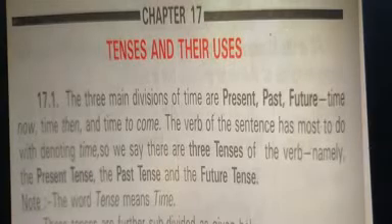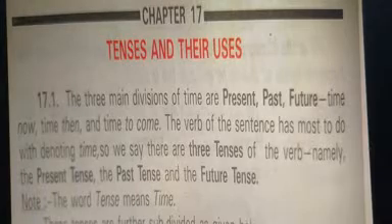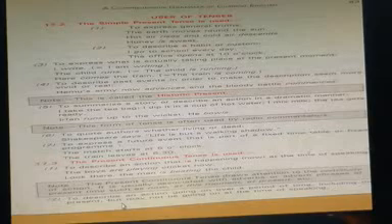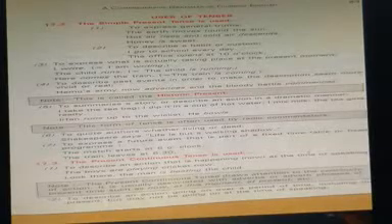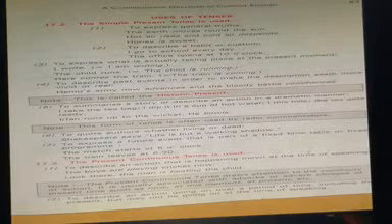The verb of the sentence has most to do with denoting time. So, we say that there are three tenses of the verb, namely the present tense, the past tense and the future tense. Now children, let us come to the first page. Each tense, be it present, past or future, is of four kinds. So I am going to teach you each one by one.